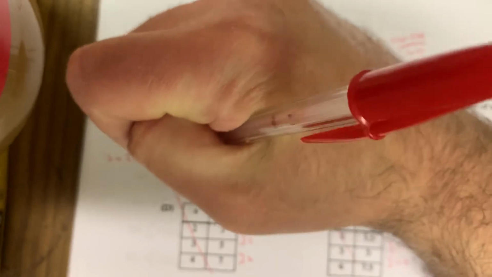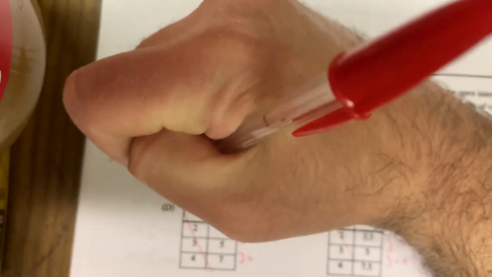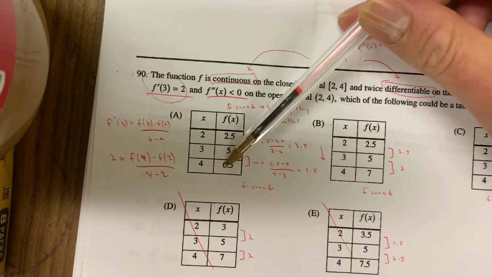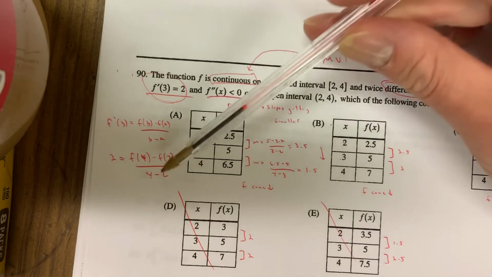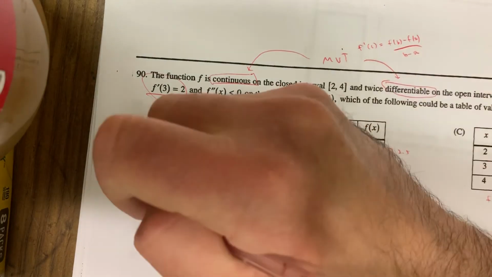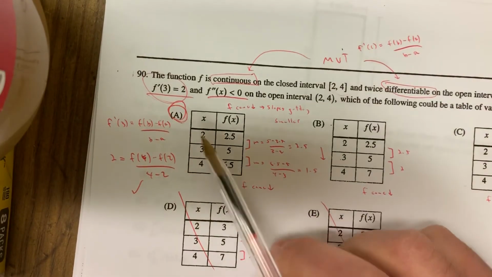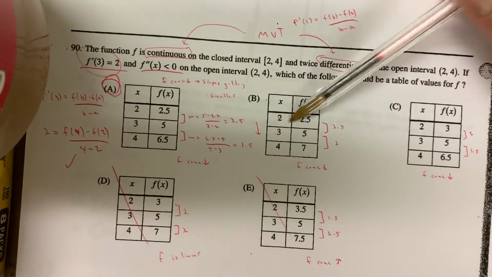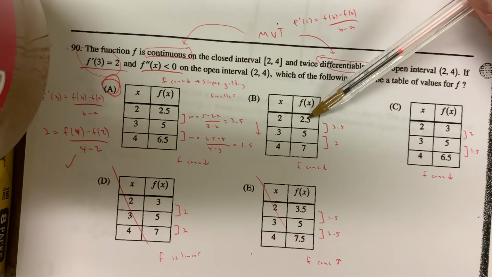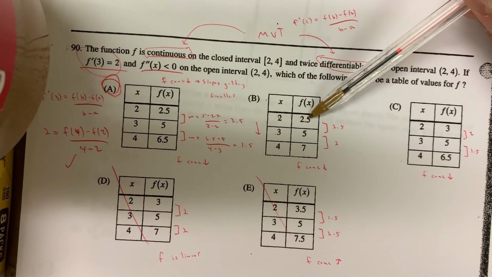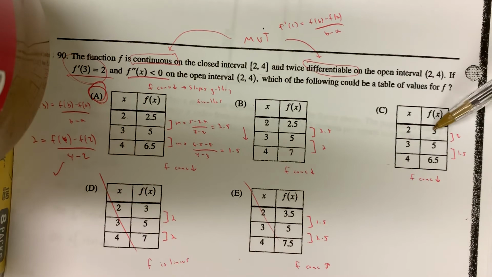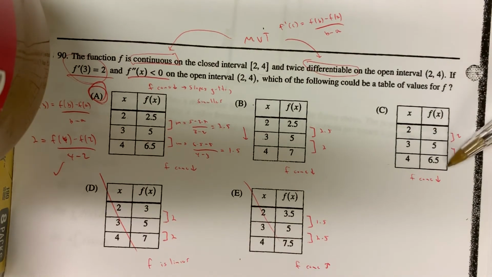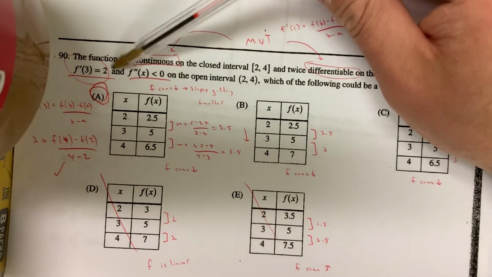So f of 4 minus f of 2 over 4 minus 2. You'll see it works for this problem right here, I think. Let's see. 6.5 minus 2.5, that's going to be 4 divided by 2 is going to be equal to 2. So it works for part A, the mean value theorem. Over here, if you do 7 minus 2.5, that's going to give you 4.5. And if you divide that by 2, you're not getting your 2 over here. And over here, 6.5 minus 3 is going to give you 3.5 divided by 2. You're not getting that slope of 2.